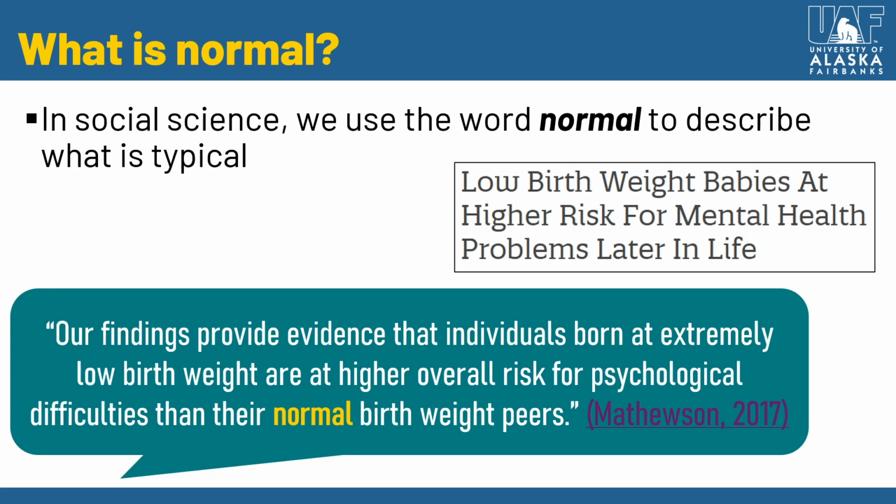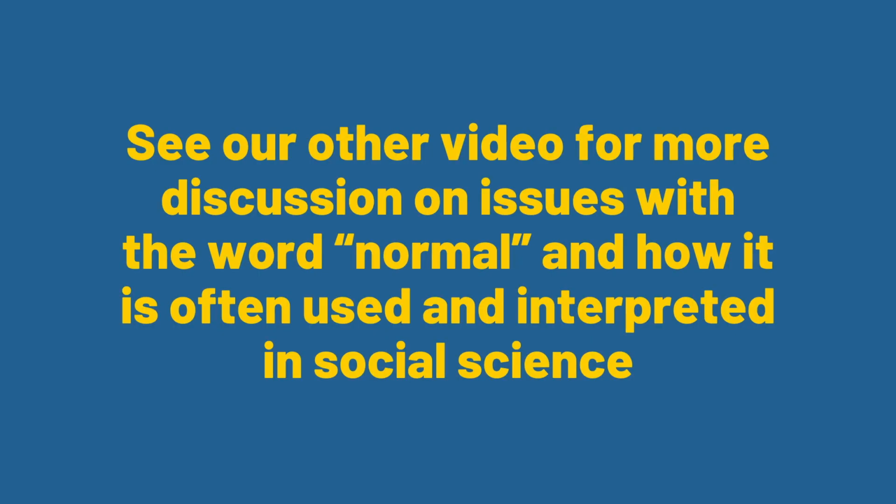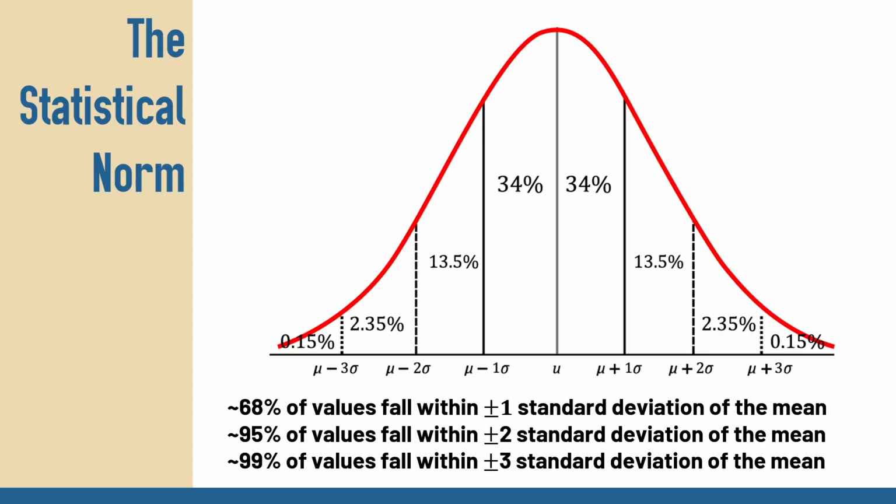This is a whole discussion we can have. I'll have another video that goes more in depth on the use of the word normal in our field and in social science more broadly. So do watch that, and just know that if this is a loaded word, or if you've heard some of the controversy around this word, we'll talk about it in another video.